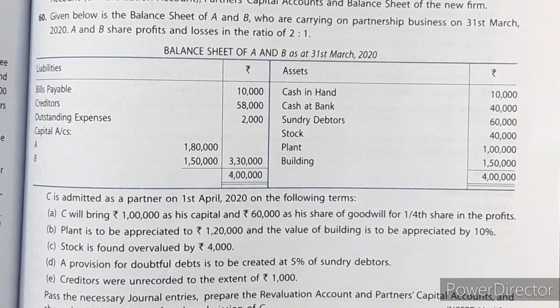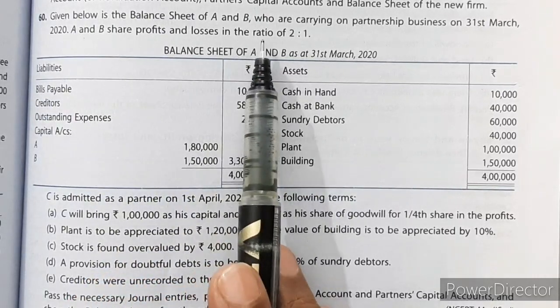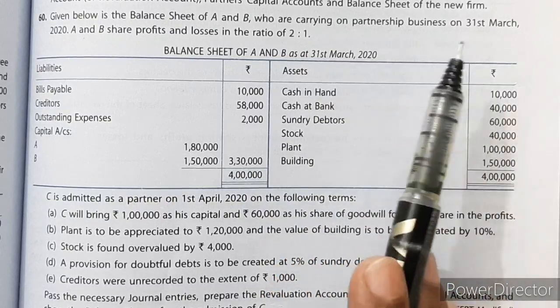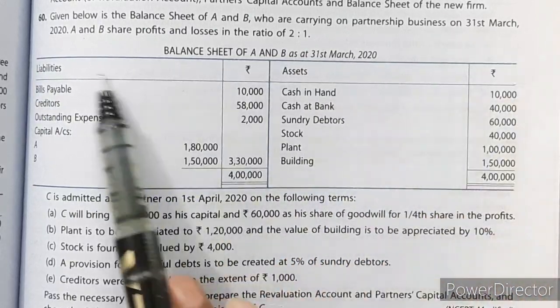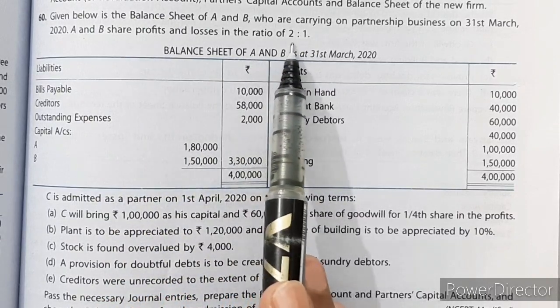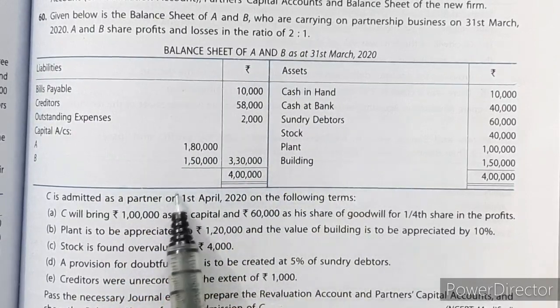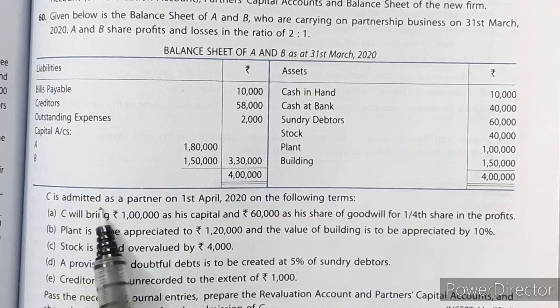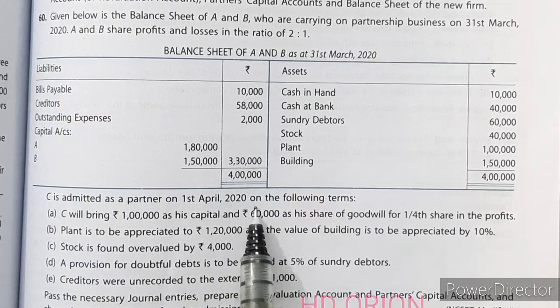Let us see question number 60. Given below is the balance sheet of A and B who are carrying on partnership business on 31st March 2020. A and B shared profits and losses in the ratio of 2:1. Now a balance sheet is given here and C is admitted as a partner on 1st April 2020 on the